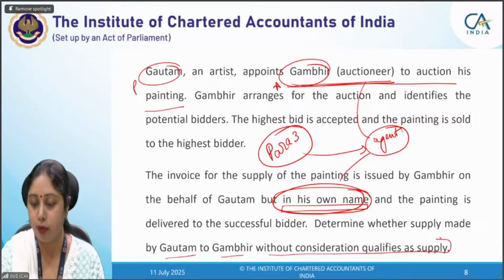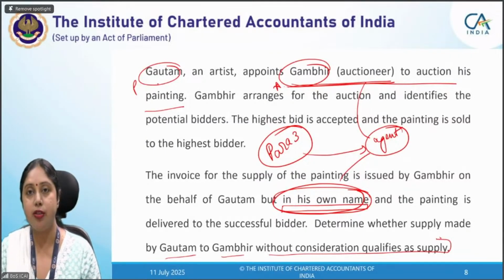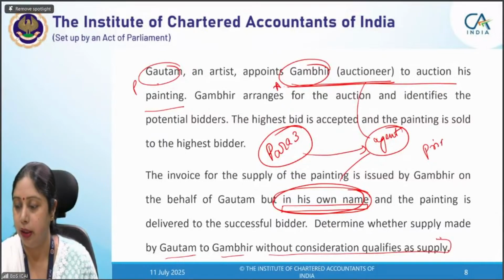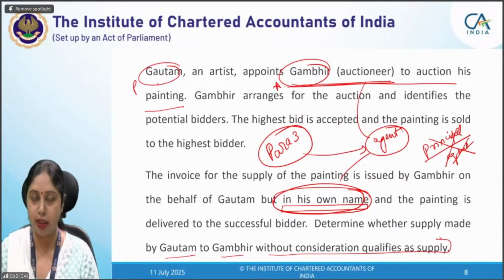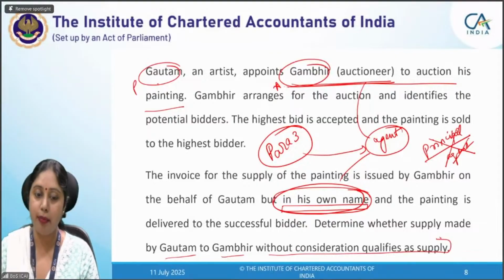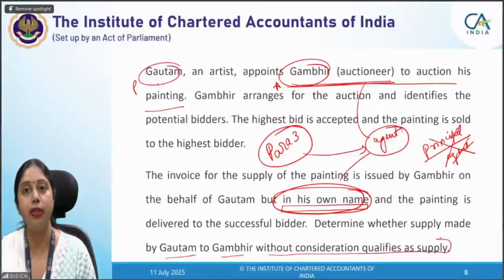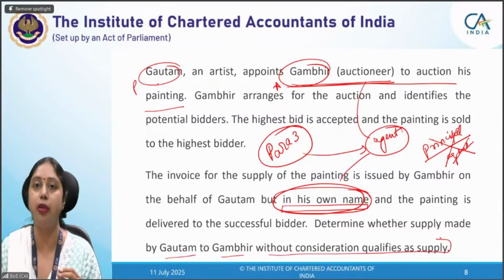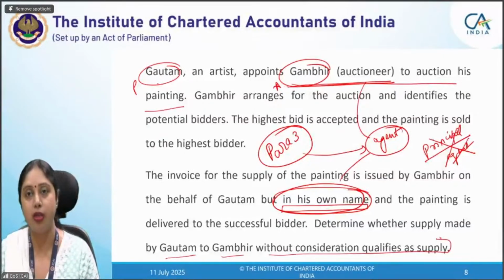Had this invoice been issued in the name of Gautam, that means the principal. If the agent is issuing the invoice in the name of the principal, then he will not become an agent as per para 3, and this principal-agent relationship will not be considered as supply. That means this relationship will not fall in para 3. He will not be an agent as per para 3, and therefore para 3 will not be attracted. And the supply made by Gautam to Gambhir will not be a supply, but only when the invoice has been issued in the name of Gautam or in the name of the principal. In that case, Gambhir will not be an agent as per para 3 of schedule 1.